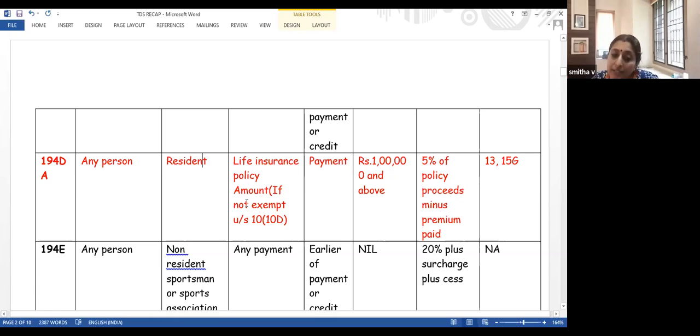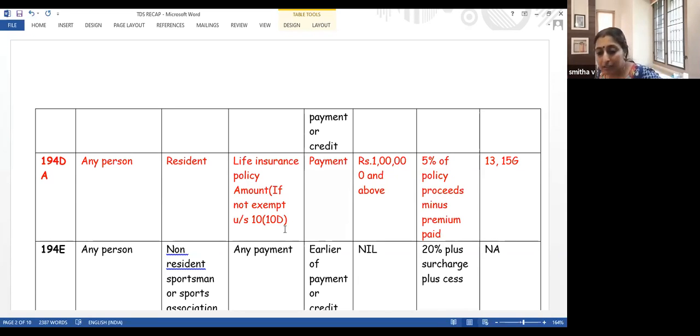What is the type of payment which we are making here? It is a life insurance policy amount. But let me tell you one thing. There is section 10(10D), which says that an amount received from an insurance company is exempt. It gives exemption to certain types of insurance policies. If it is not exempt under 10(10D), please go and read when you can claim exemption and when it is not exempt.